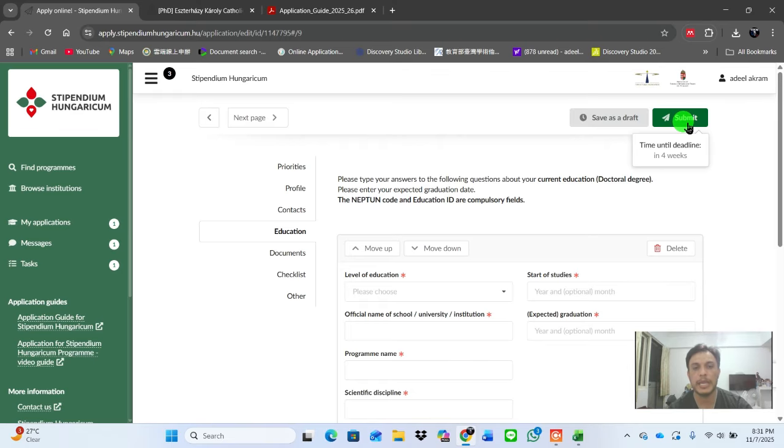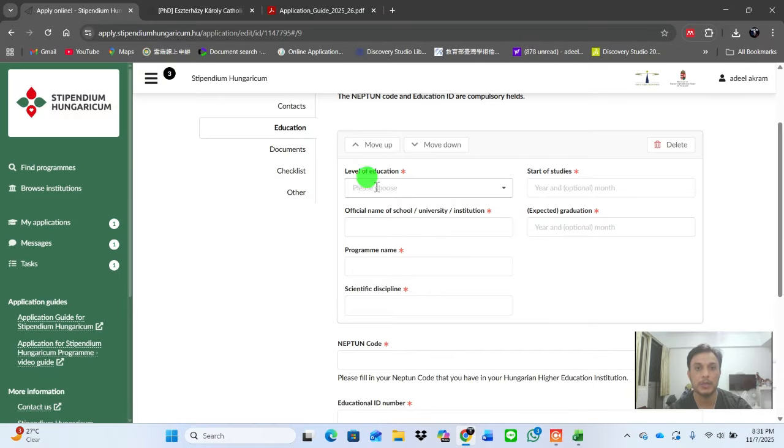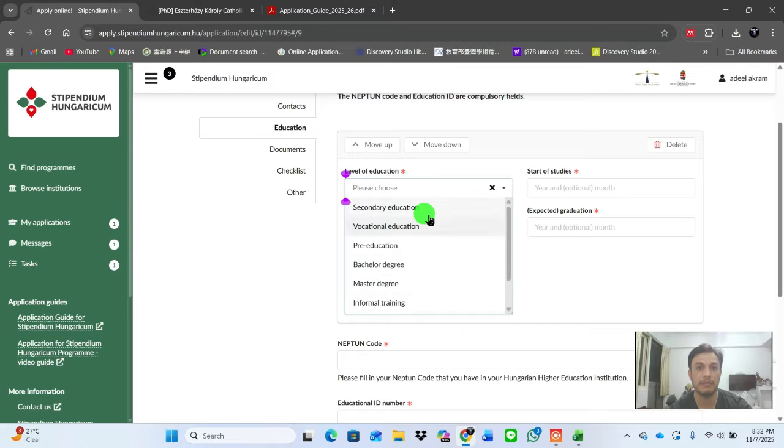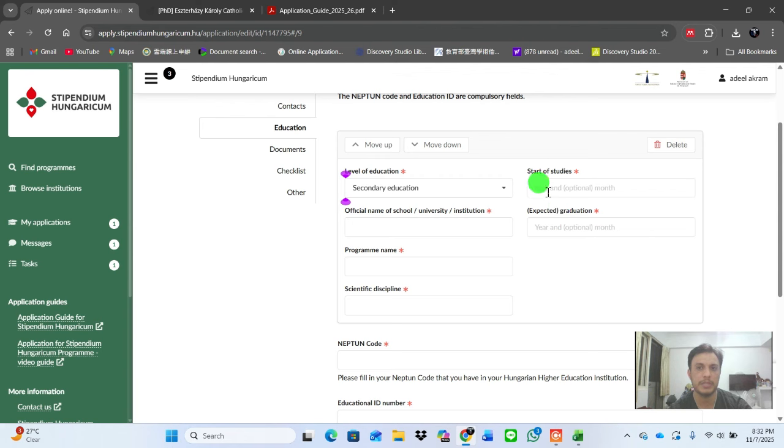You don't need to pay any kind of application fee, and they do not require IELTS. I already told you the Neptune code and education ID are not compulsory fields, but you can provide that information if you have it. Otherwise you can leave it out. First of all, you have to provide your secondary education: your start of study, the official name of your school, your graduation date, your program name, and scientific discipline.